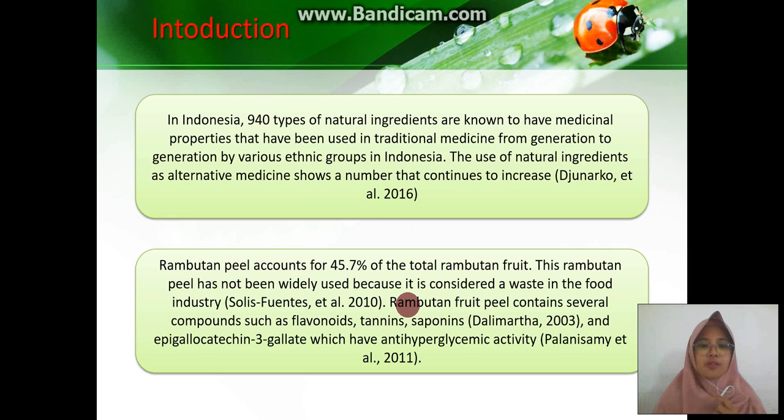Rambutan peel accounts for 45.7% of the total rambutan fruit. This rambutan peel has not been widely used because it is considered a waste in the food industry. Rambutan fruit peel contains several compounds such as flavonoid, tannin, saponin, and epigallocatechin gallate, which have antihyperglycemic activity.